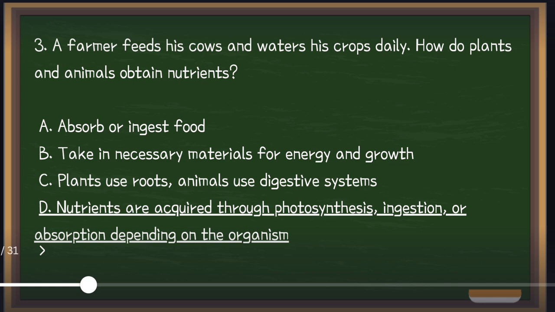Because plants make their own food through photosynthesis using sunlight, carbon dioxide, and water. Animals, on the other hand, must ingest food and digest it in order to survive, grow, and obtain nutrients, like us. These different methods allow organisms to obtain energy and materials for growth. For example, a sunflower makes its own food while cows eat grass.